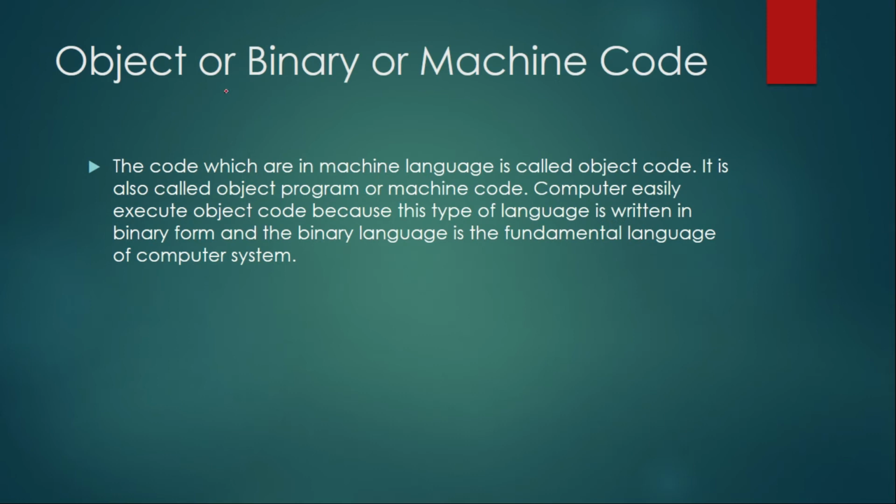Next is object or binary or machine code. The code which is in machine language is called object code. It is also called object program or machine code. Computer easily executes object code because this type of language is written in binary form, and binary language is the fundamental language of the computer system. Computer understands only one language, that is binary language composed of two bits. One is 1 and the second is 0. So these two combine to form binary language.